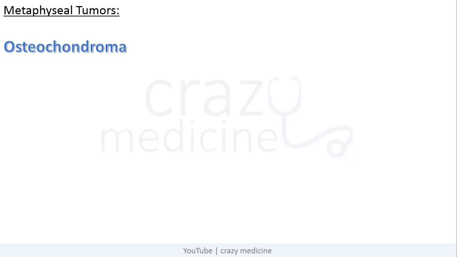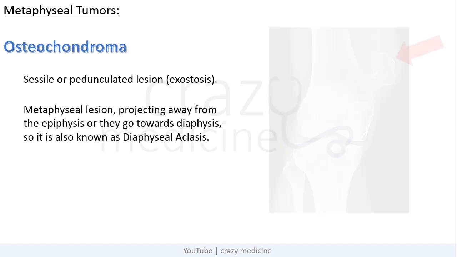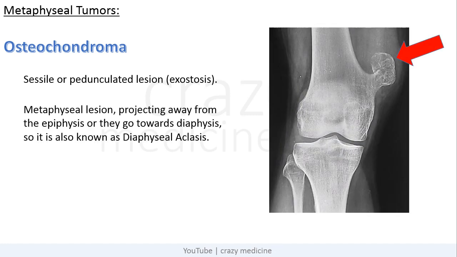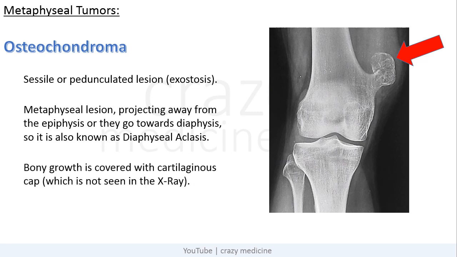Then coming to metaphyseal tumors. First is osteochondroma. It is a classically sessile or pedunculated lesion, that is exostosis. In X-ray you can see a metaphyseal lesion projecting away from the epiphysis, towards the diaphysis, so it is known as diaphyseal aclasis. Some books also say it is an outgrowth from the growth plate. And the bony growth is usually covered by a cartilaginous cap, which is not seen in the X-ray. So clinically there will be a big mass compared to what is seen in the X-ray.